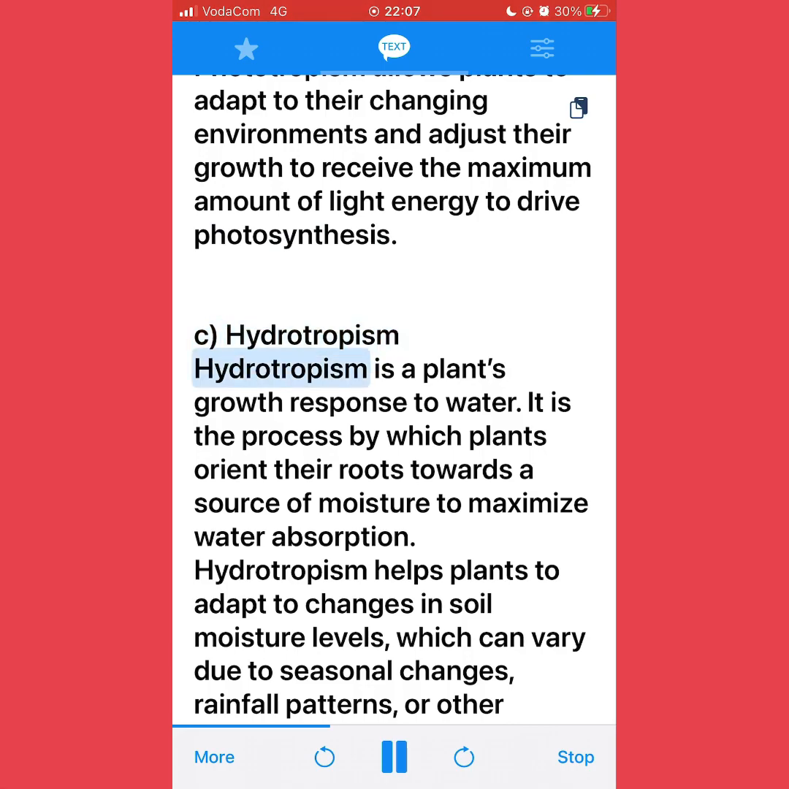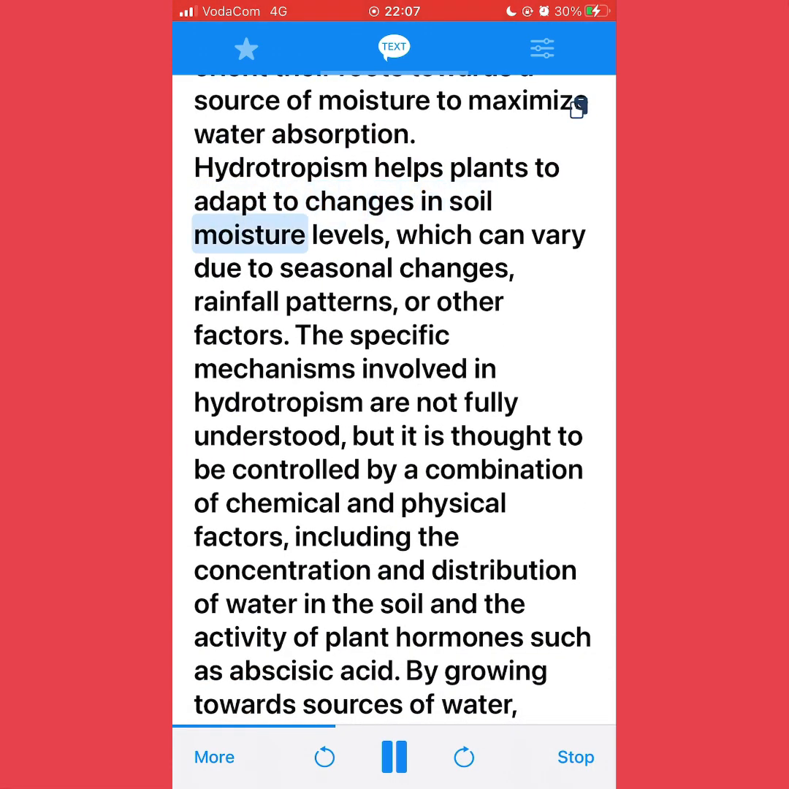C. Hydrotropism. Hydrotropism is a plant's growth response to water. It is the process by which plants orient their roots towards a source of moisture to maximize water absorption. Hydrotropism helps plants to adapt to changes in soil moisture levels, which can vary due to seasonal changes, rainfall patterns, or other factors.